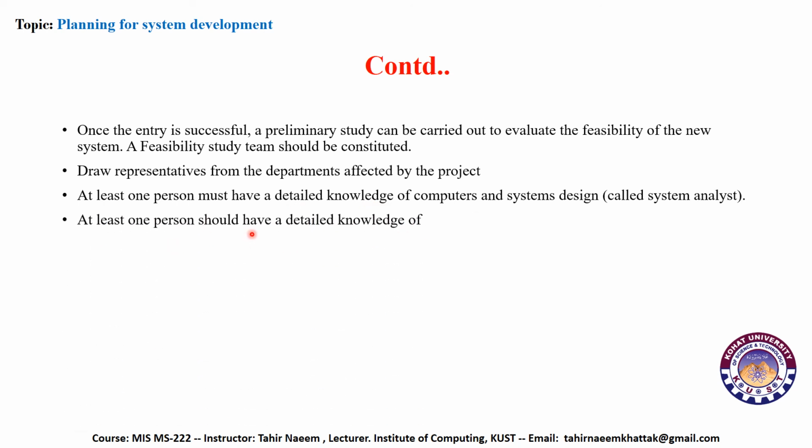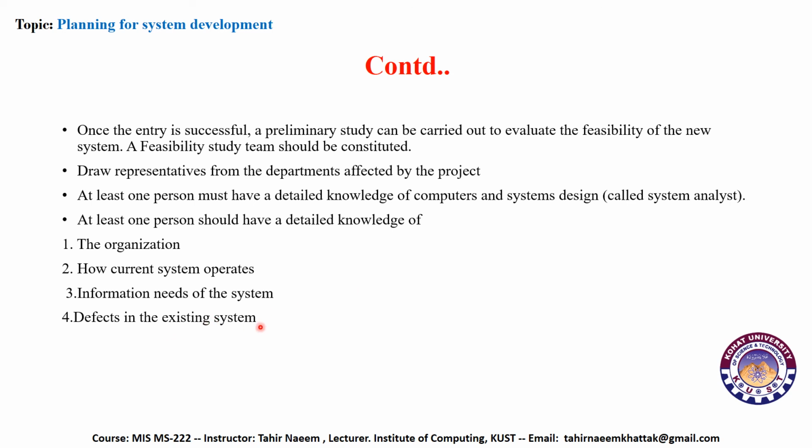At least one person should have detailed knowledge of the organization. So at least one person must be an expert in the functioning of the organization: how the current system operates, how the current system works, the information needs of the system, and the defects in the existing system, what the drawbacks are. And a consultant from outside: consultation is also made from outside the organization, so that if there is any other solution available or a way to simplify the process, it can be applied.